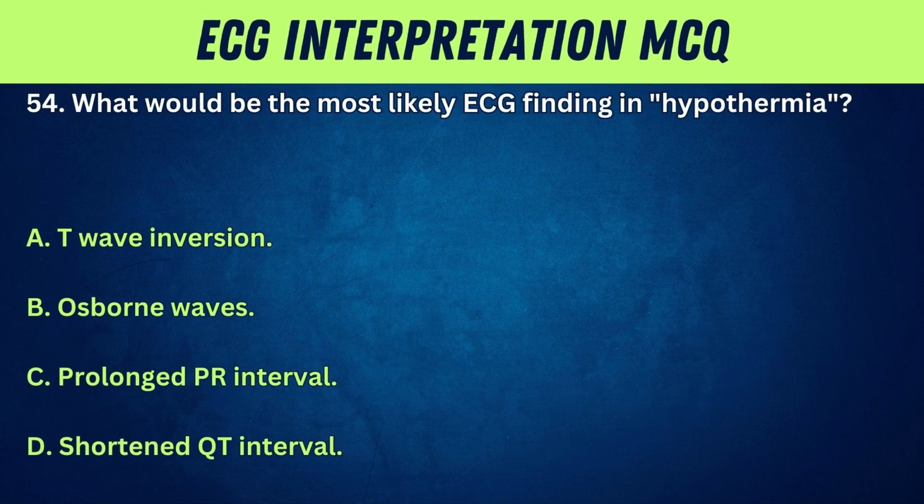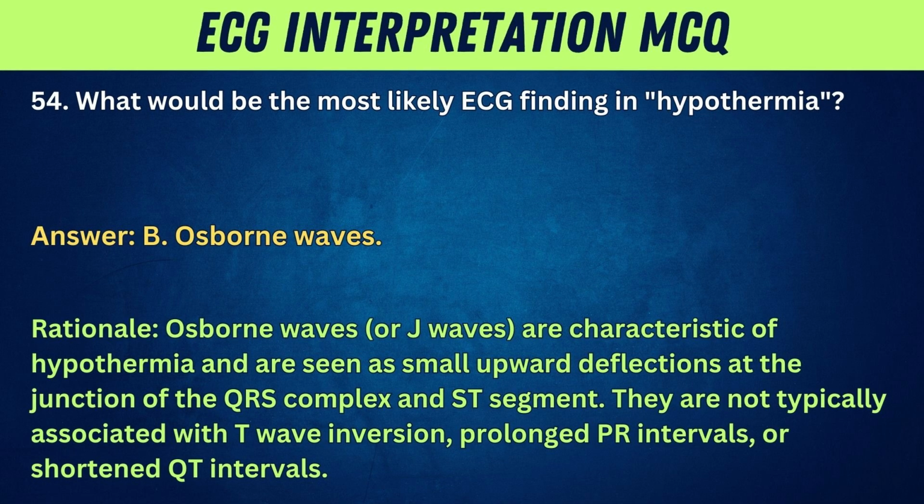54. What would be the most likely ECG finding in hypothermia? A. T wave inversion. B. Osborn waves. C. Prolonged PR interval. D. Shortened QT interval. Answer: B.